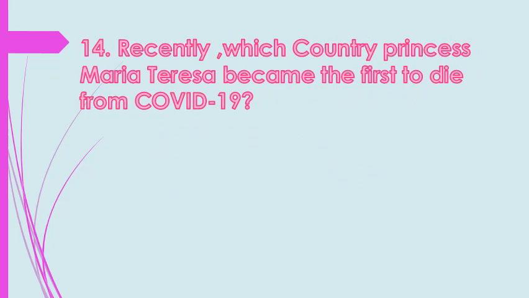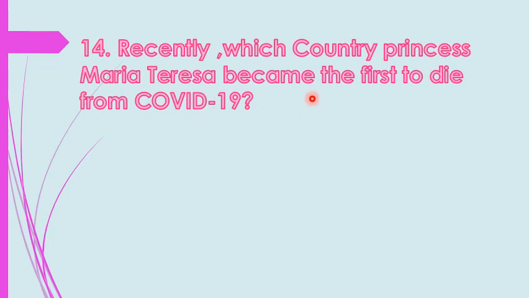Yes, next question. Recently, princess Maria Theresa of which country became the first to die from COVID-19? Coronavirus doesn't see any caste, any religion, any status. It affects only the human body.